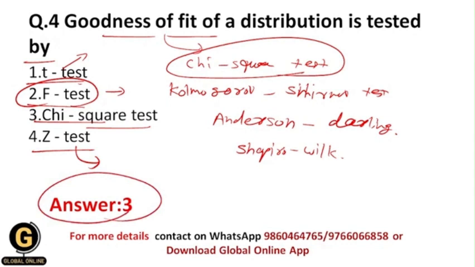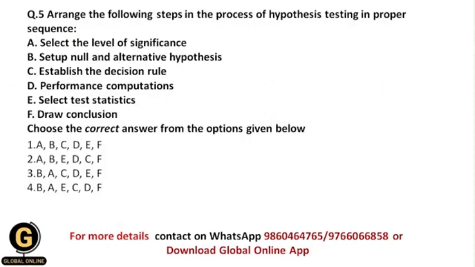Next is arrange the following steps in the process of hypothesis testing in proper sequence. Now over here they have given us the steps of hypothesis testing, and we need to keep an order, or we need to show the proper sequence of these processes of hypothesis testing. So now let us see what are the different steps they have given us.